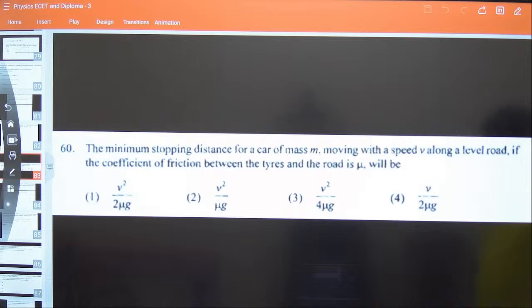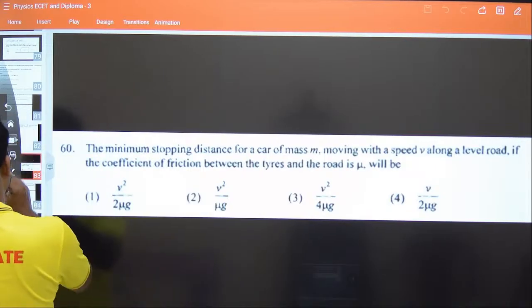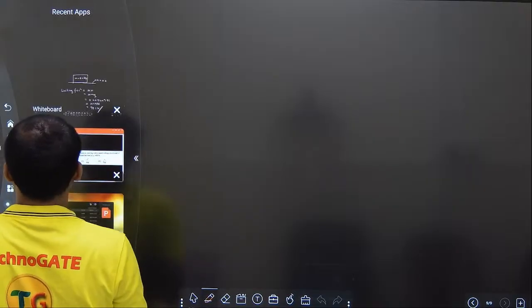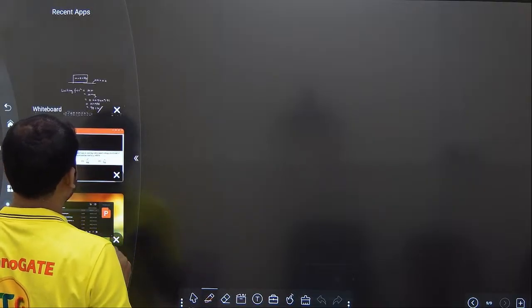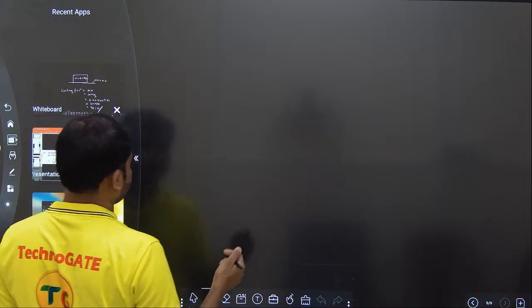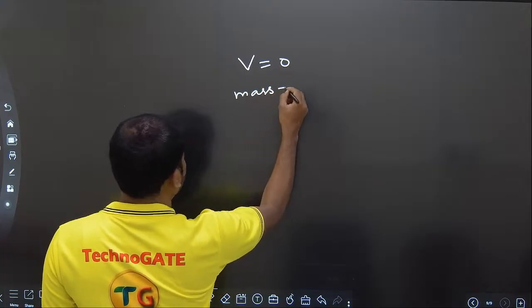Okay na? So it's a stopping distance, that means final velocity of the car is 0. So let us take the values here. The minimum stopping distance for a car of mass m: stopping distance means final velocity is equal to 0, mass is given as m.